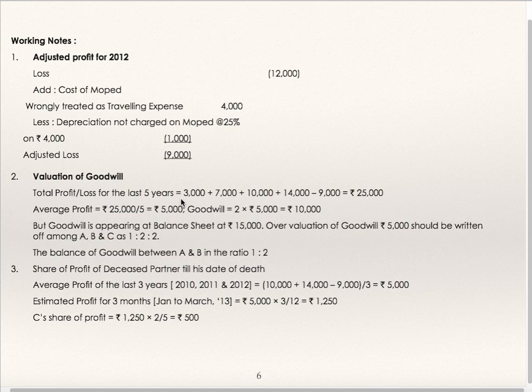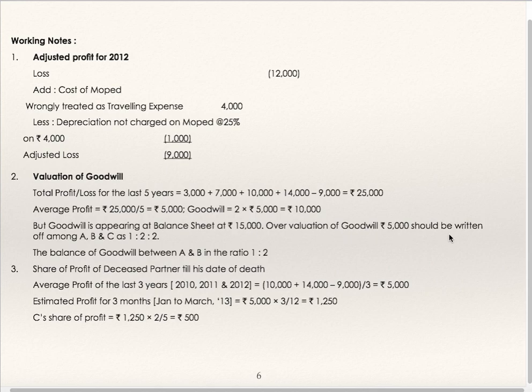Valuation of goodwill. Add profits for all the 4 years, deduct loss 9,000, which we have just now worked out: 25,000. Average profit is 5,000. Goodwill at 2 years' purchase is 10,000. But goodwill is appearing in the balance sheet at 15,000.